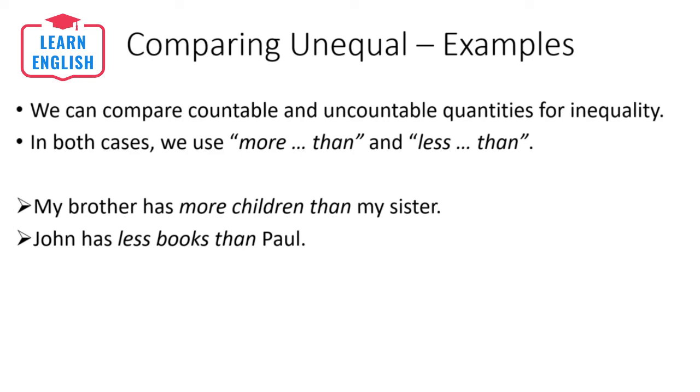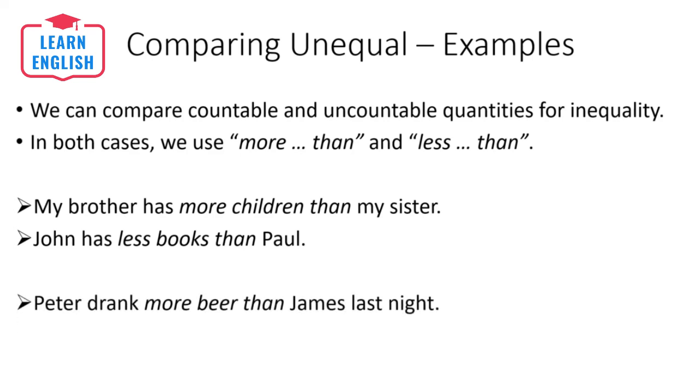And if we look at uncountable nouns, we see Peter drank more beer than James last night. So we don't know how much they drank, but of the two, Peter drank more. Or Emma has less patience than Jane. Now this sort of implies that Jane hasn't got much patience and Emma has even less. But that's just the way it's been formulated.